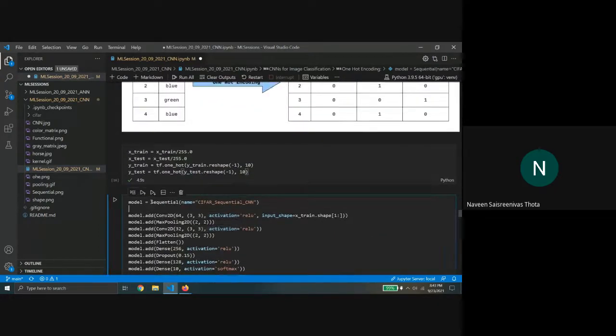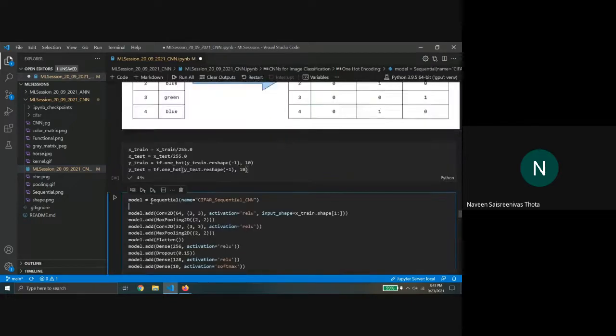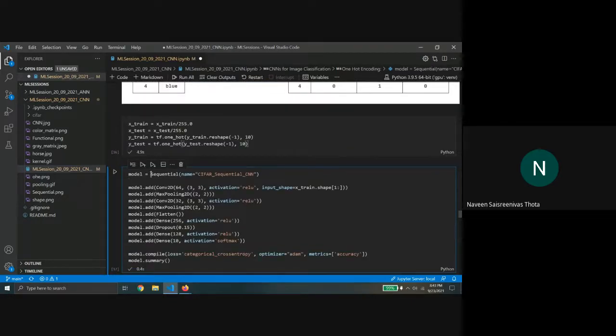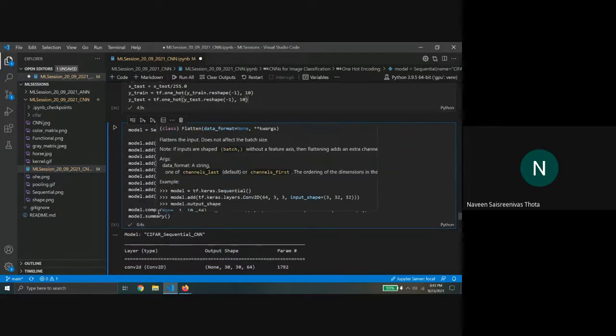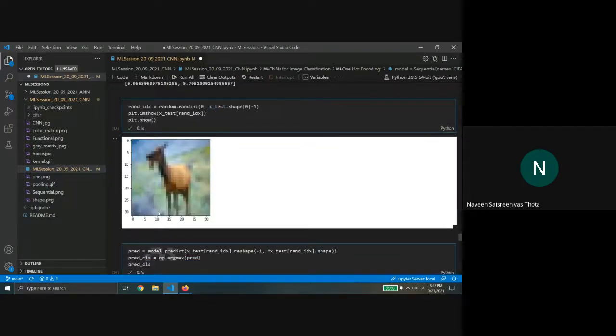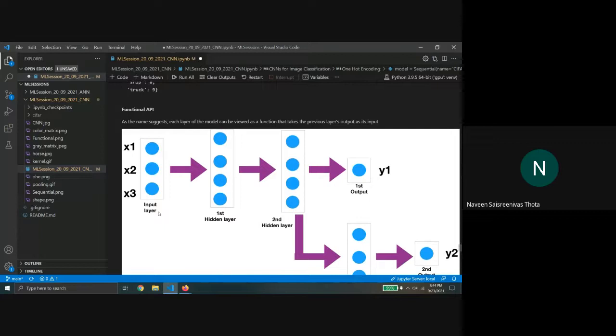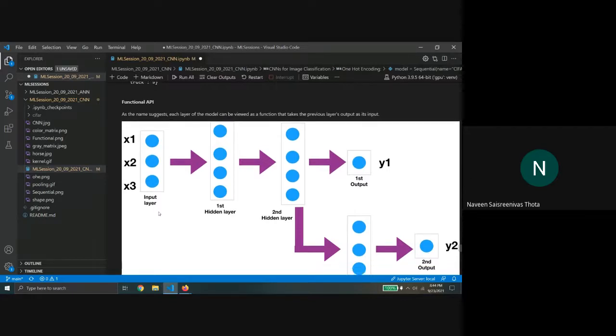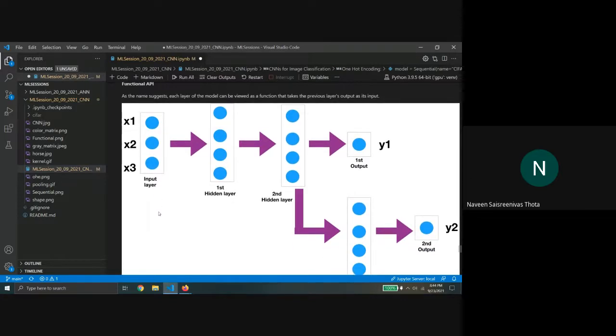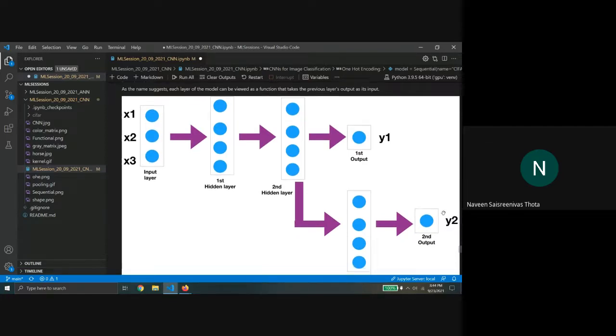So in sequential, we saw that there's a model, and you keep on adding one layer after the other. Later on, as people started using the sequential model, they observed that there is a kind of flaw. Supposing, with the same data, you wanted two predictions.